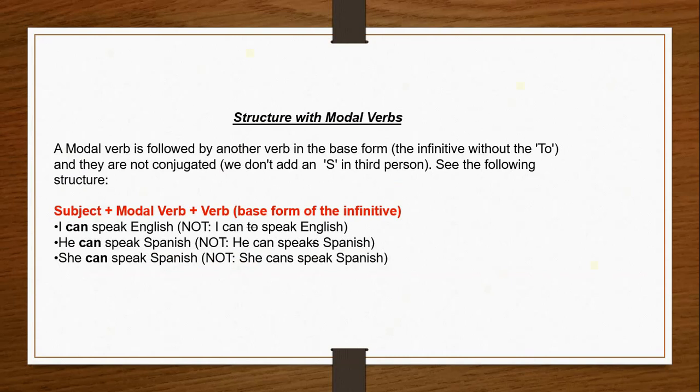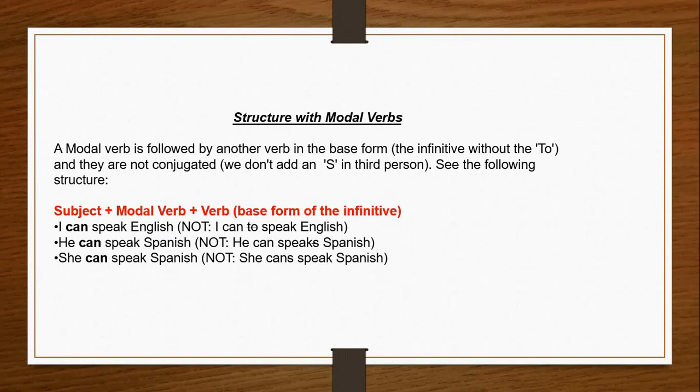Here in this slide, we are going to study structure with modal verbs. A modal verb is followed by another verb in the base form. As you can see, I can speak English. So I is the subject, can is your modal, and we are going to use the base form of the infinitive. That is, we are not going to use to plus verb.